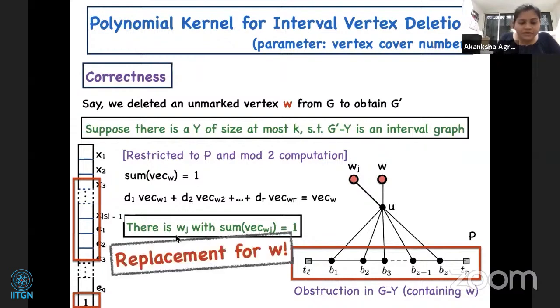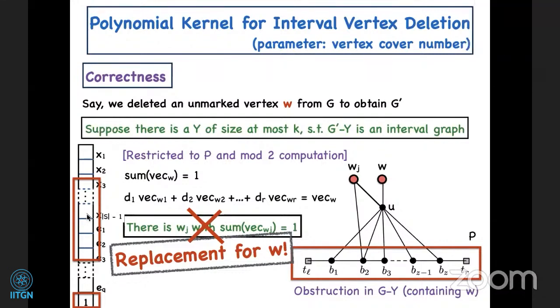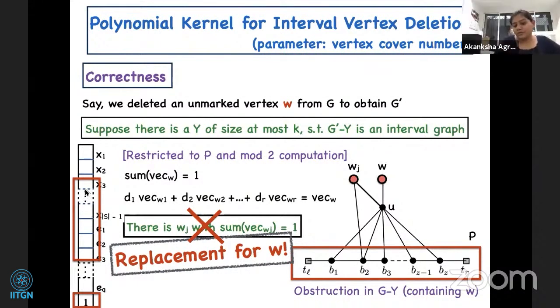Now the claim is that this Wj is a replacement for W. If not, it is adjacent to somebody, and it can be adjacent to at most 2 such things. Suppose it is adjacent to B2. Here the corresponding entry for B2 will be 1, and it is not adjacent to anybody else.